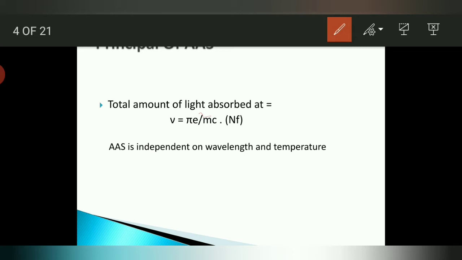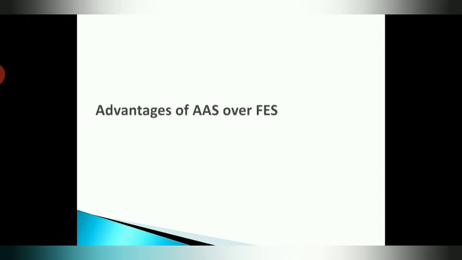In this particular equation, pi, e, m and c, all four terms are considered constant, and therefore our equation gets converted into integral of kappa d nu equals K into N f, where K is the constant. Okay students, we have studied the principle of AAS in short.